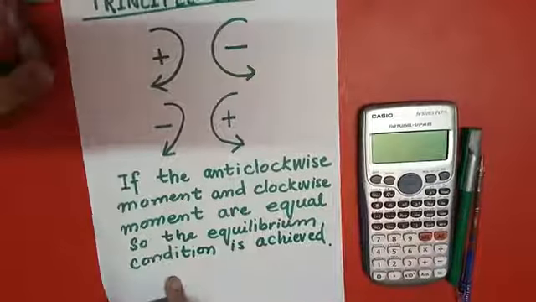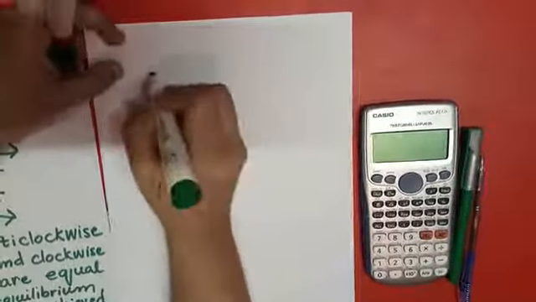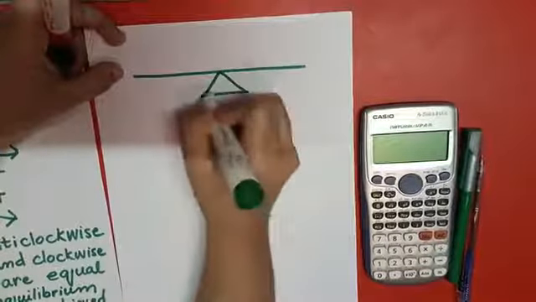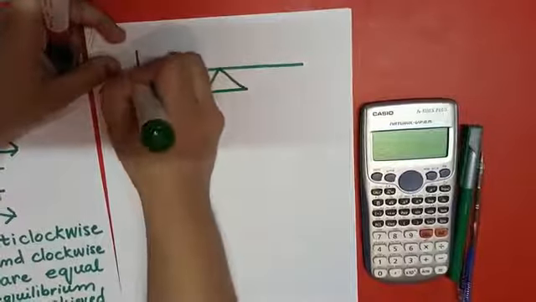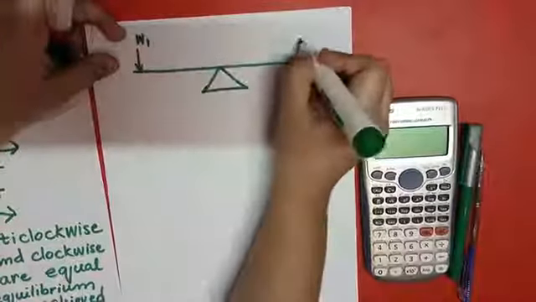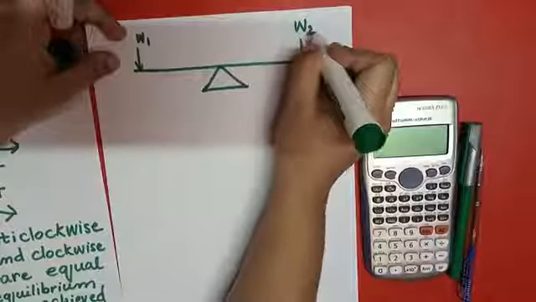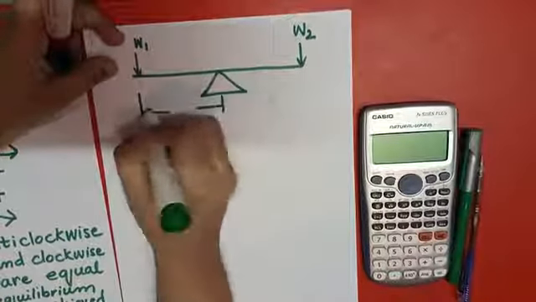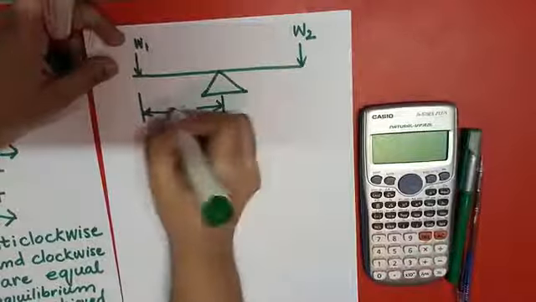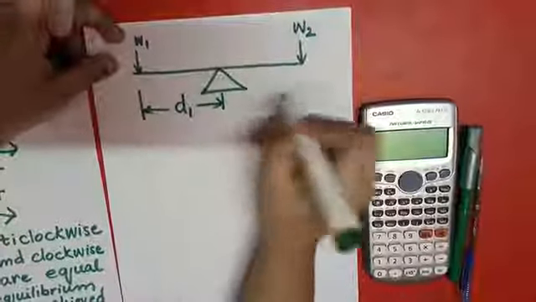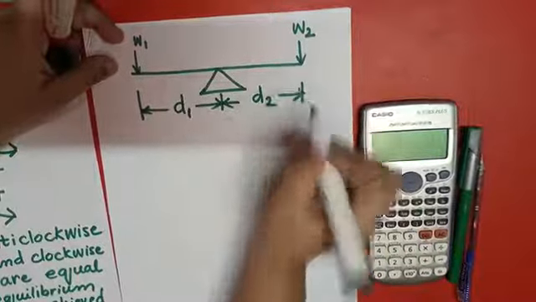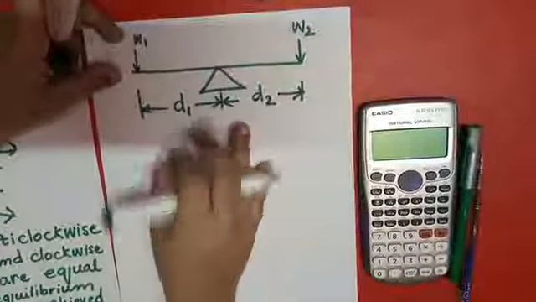So how can I say this? For example, you have already studied in intermediate, if we have a fulcrum over here and this is a seesaw, there is a weight W1 and this is the weight W2, and their lengths from the center of the fulcrum are D1 and D2. What does it mean?